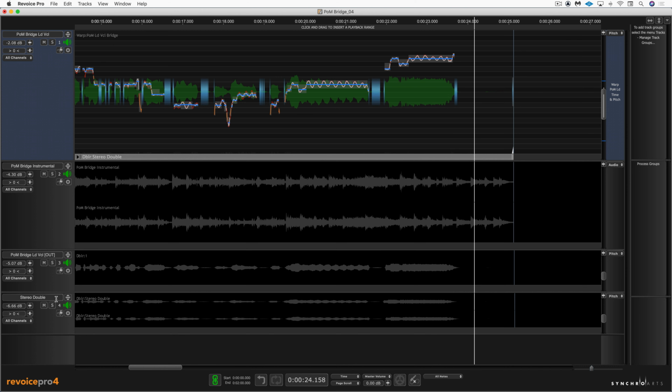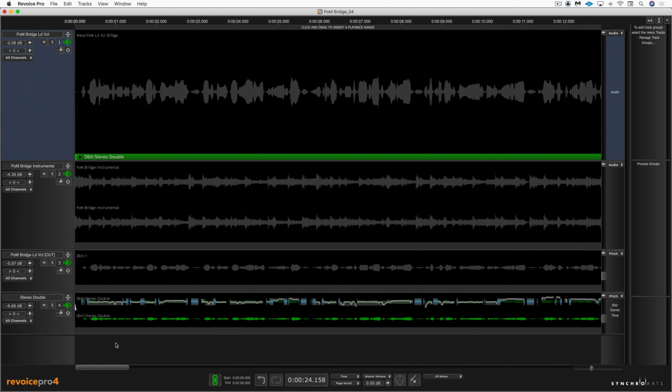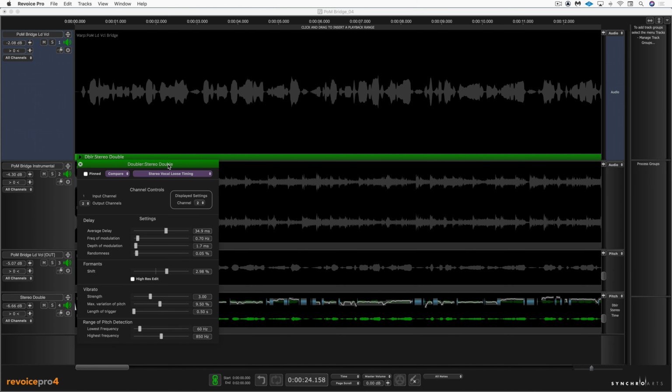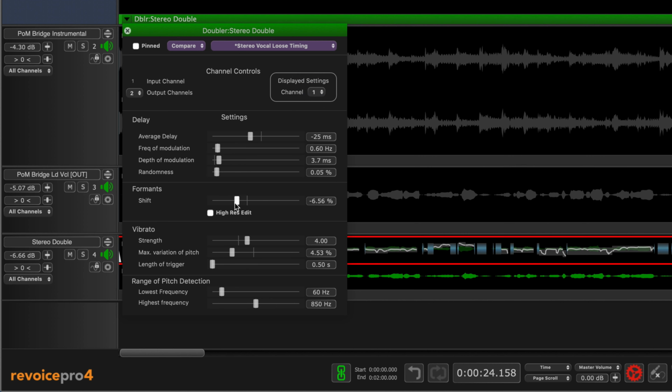Great. Now, another thing we can do to kind of give this a little bit more personality and differentiate it a little bit, I'm just going to select it, is bring up the settings. I hit P to bring up the stereo doubler settings, and we can adjust the two different channels separately. For example, maybe I want to shift the formants down. This is channel 2 right now. I want to get them kind of lower, and we'll see this updating in real time. And if we go to channel 1, we see we have different settings. I'm going to lower those as well, maybe a different amount. And I can, of course, adjust some of the other values as well. I don't want too deep a modulation, but maybe at a different frequency. And let's listen to that.